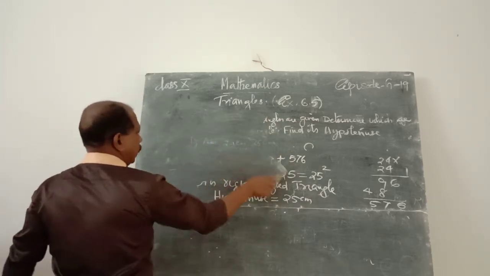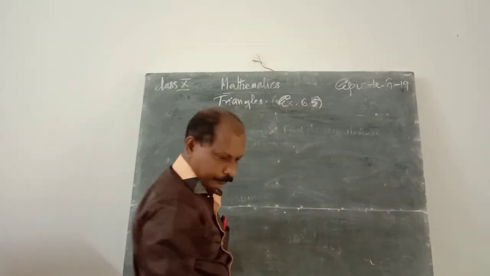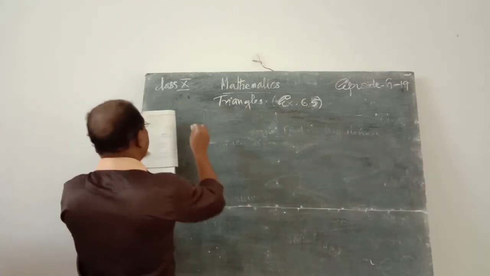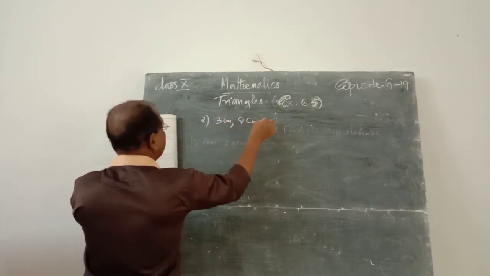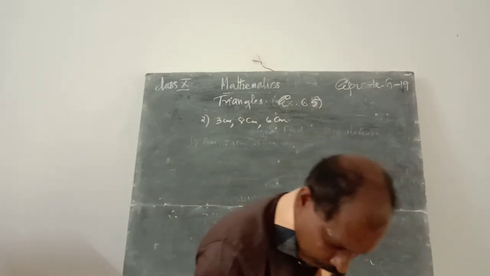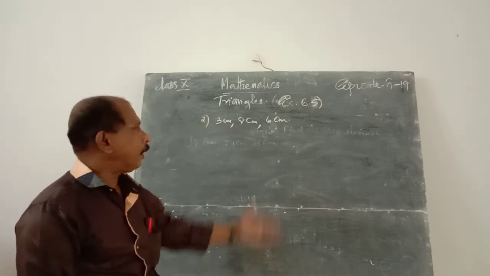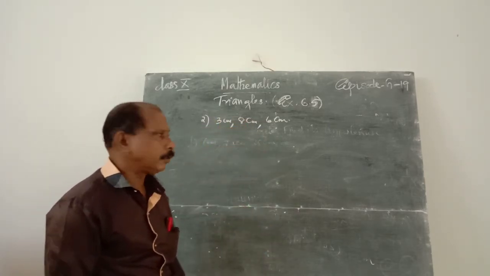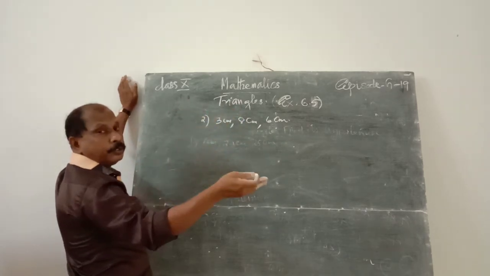Okay, then the second question. Question number 2 for that exercise: 3 centimeter, 8 centimeter, 6 centimeter. Verify this result. That means 3 plus 8, 11, that is greater than 6. 3 plus 6, 9, greater than 8. Therefore, it is a triangle. Then the highest length is 8 centimeter. Let us assume that it is the hypotenuse.